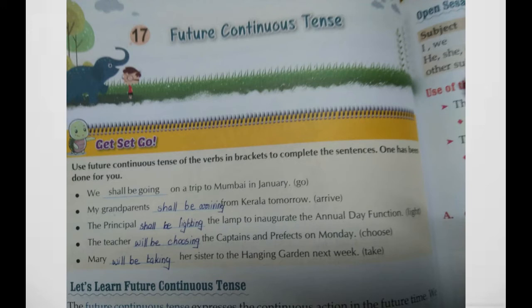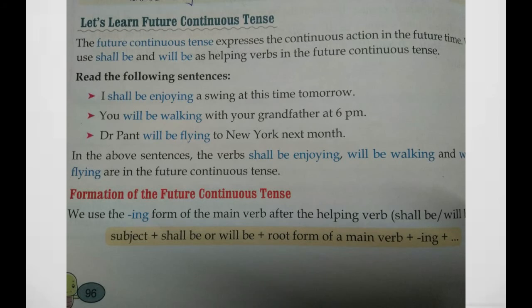So this is the formation of future continuous tense. Okay, then what is future continuous tense, written here? The future continuous tense expresses the continuous action in the future. We learned now what the future continuous tense is.